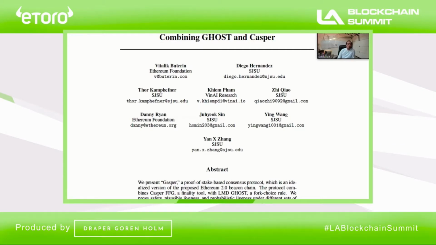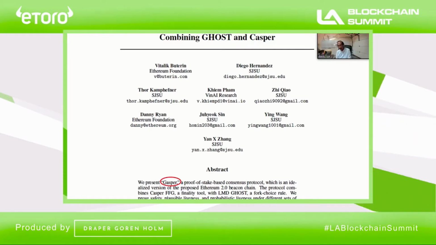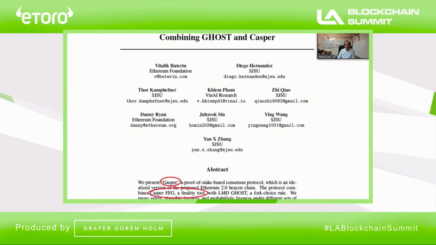So our story started about 6 months ago when this paper by Vitalik and his co-authors came up, combining Ghost and Casper. This paper is about a new protocol called Casper, which is the current candidate for the ETH 2.0 beacon chain. It's a pretty complex protocol. It combines Casper FFG, which is a finality tool, with LMD Ghost, which is a fork choice rule. So a lot of jargon, sounds really complicated.